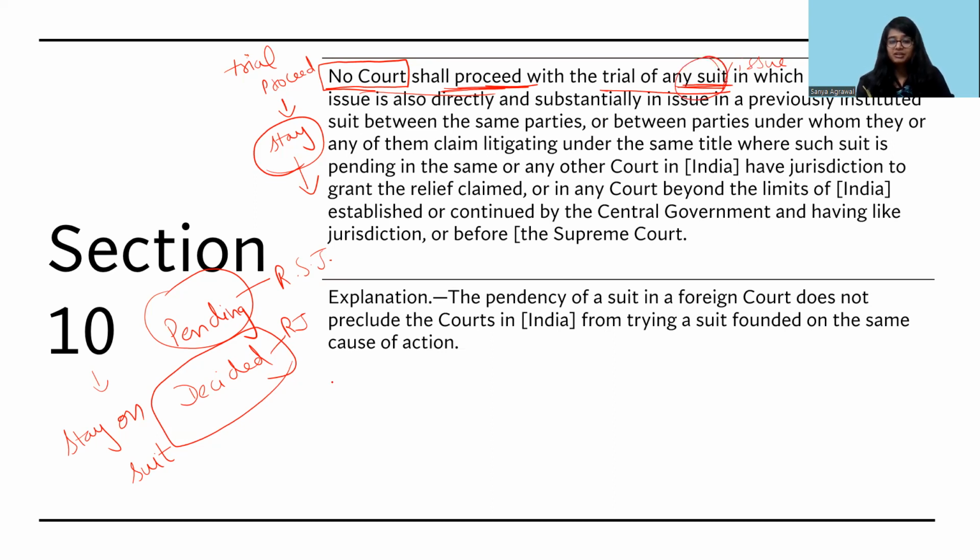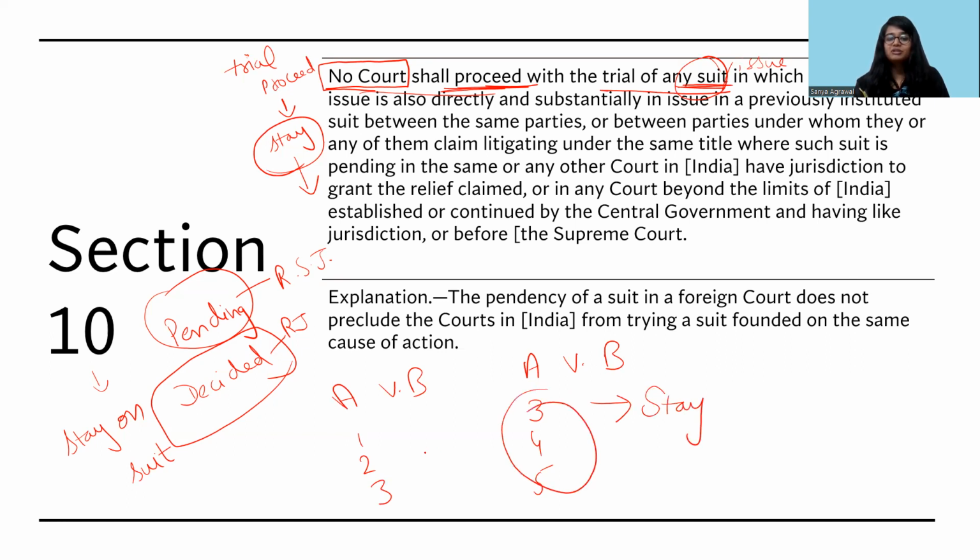So if a particular matter between A and B includes issues 1, 2, and 3, and the same matter is filed in a separate court with issues 3, 4, and 5, then in this case the subsequent suit will not be barred or face any stay. The reason is that the subsequent suit is not exactly similar to the former suit. If both the suits are the same, all the matters are the same, then only will the stay be there. If it is not the same, then the stay will not be there.